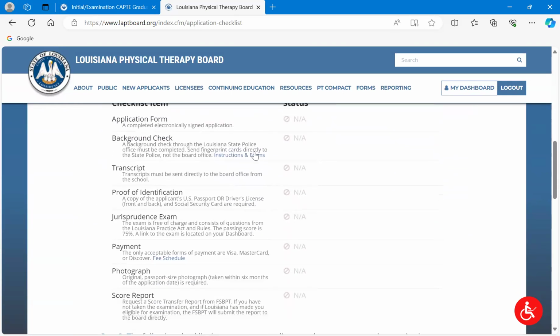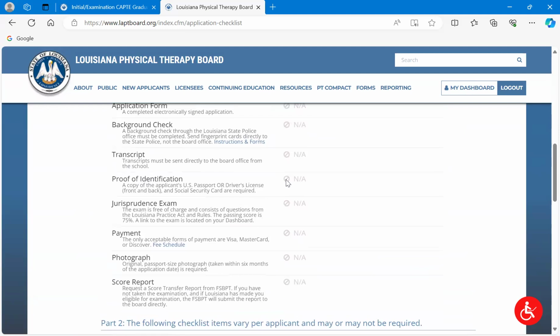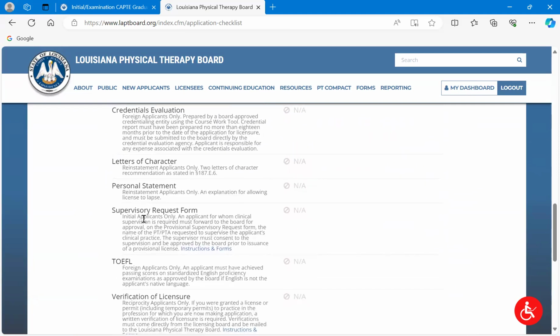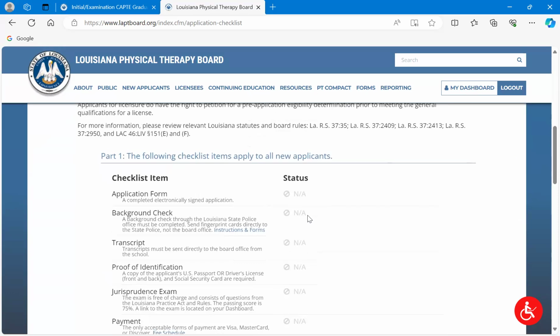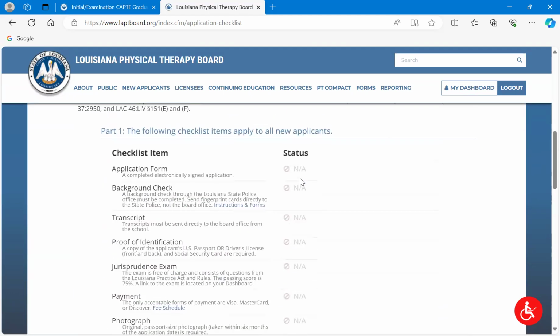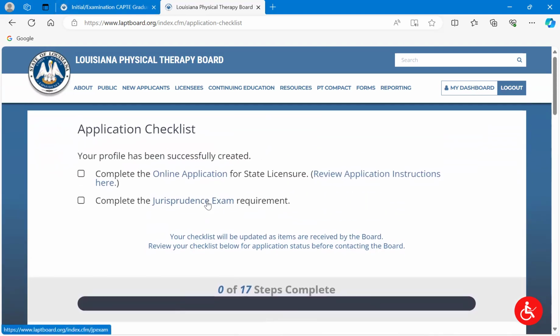I've shown you where you're going to get the updates, where they go, upload fields for the photograph, proof of ID, etc. And then the last thing, if you're a new graduate, you're really not going to be using too much of part 2 except for the supervisory request form. You can actually upload this directly to your applicant checklist on your dashboard. You can also email it to the licensing analyst, but I think the vast majority these days are uploading it directly to the dashboard because it's just so convenient. And that is our licensure presentation for new graduates.